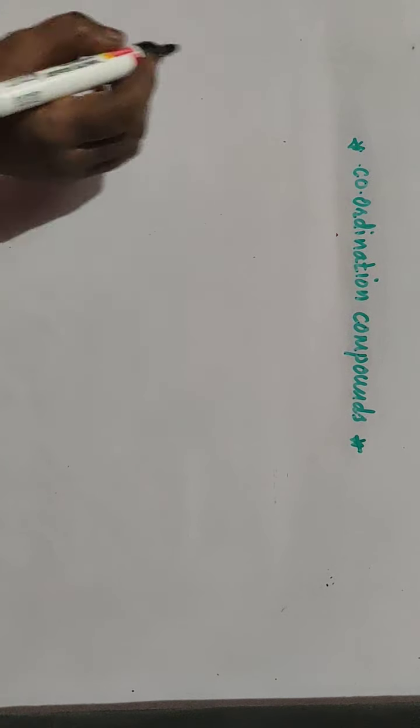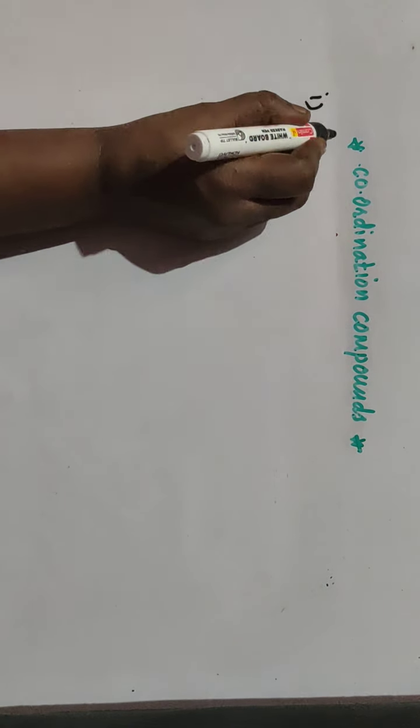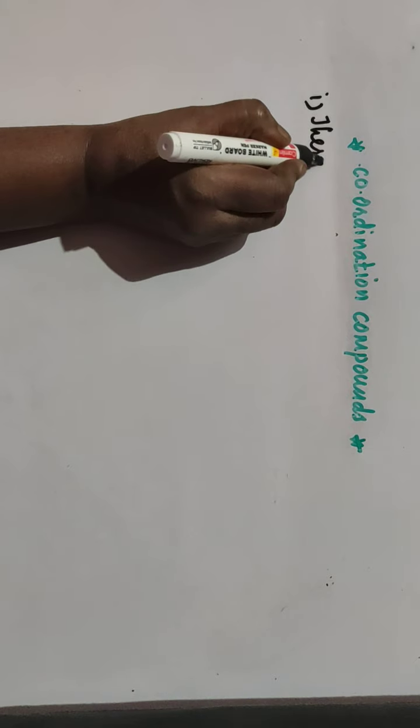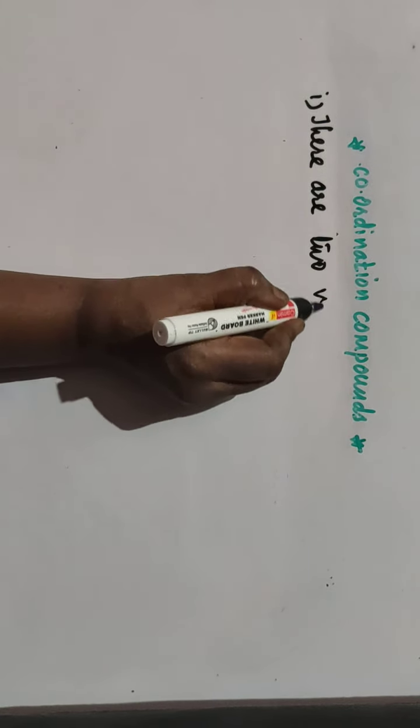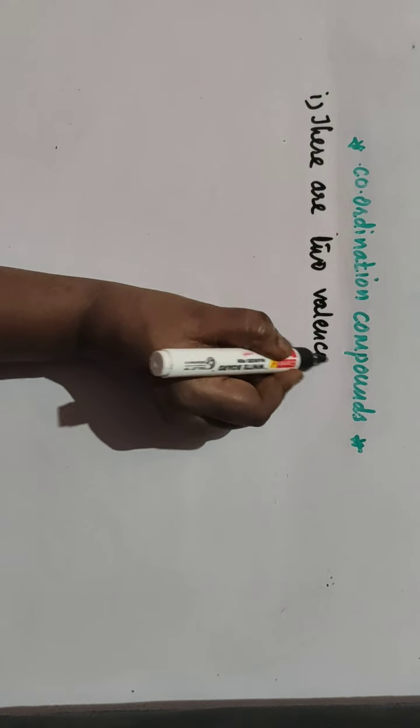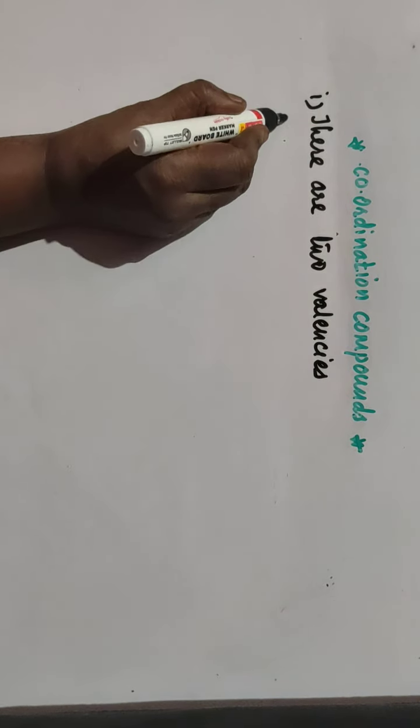According to Werner's theory, there are two valencies.